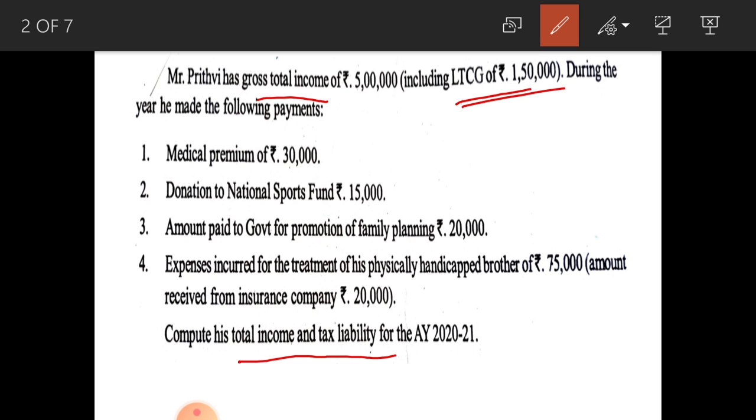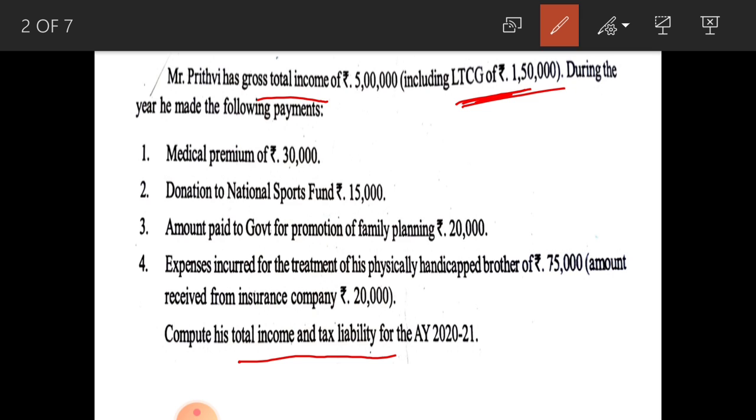This information is important for the calculation of tax liability, because you cannot include this long term capital gain with other income for the purpose of calculation of tax liability. You have to calculate tax liability on this separately at the rate of 20%. We already solved this type of problem. So, here you have to calculate 20% tax on 1,50,000.